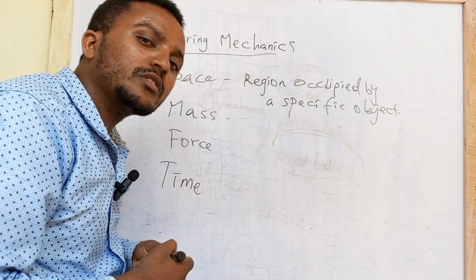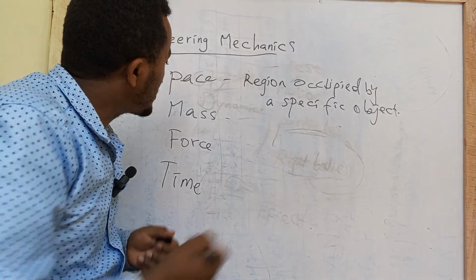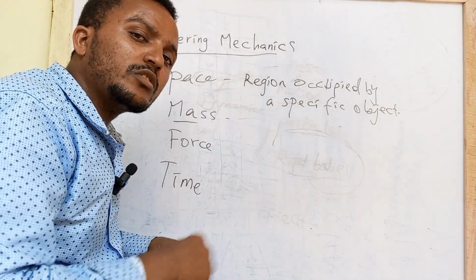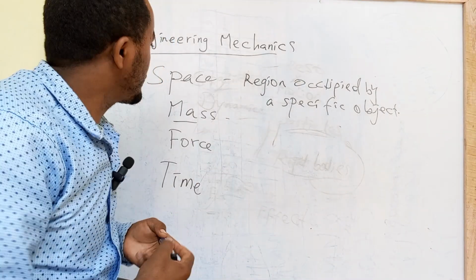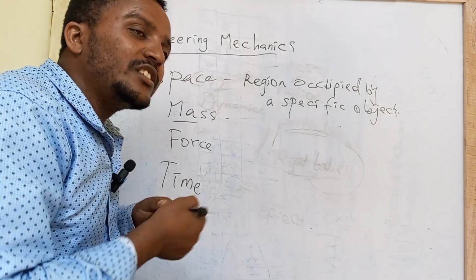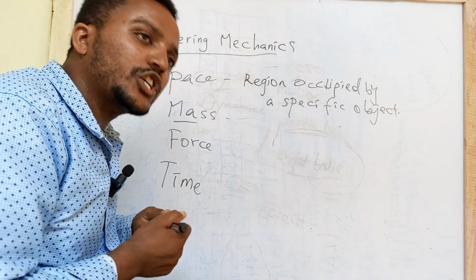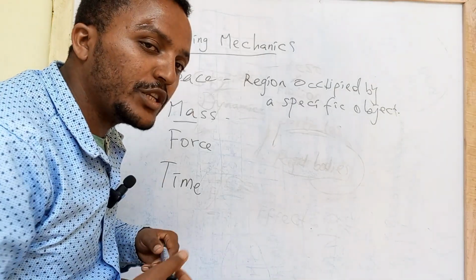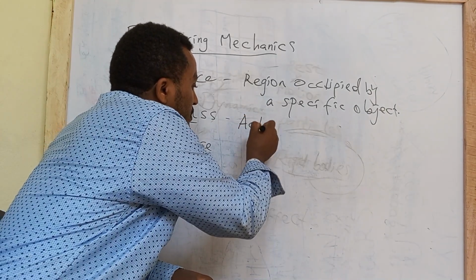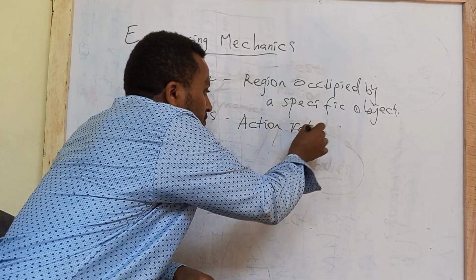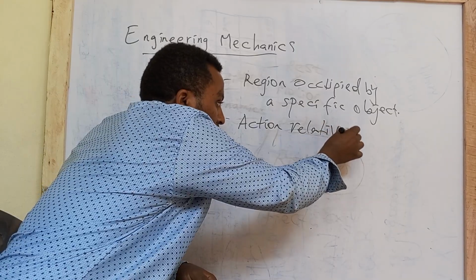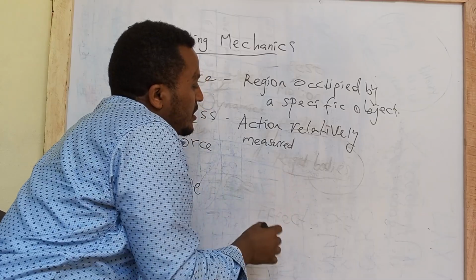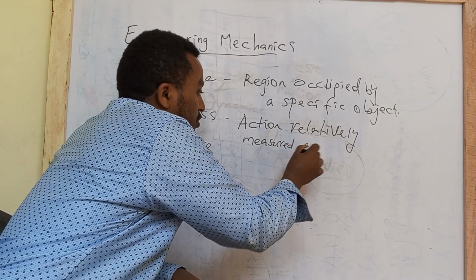How do you explain mass? Okay, what is mass? Mass is a quantity that is measured, right? How is it measured? Mass is basically the relative action of a load on another body. The relative action of force that's measured relative to another body. Okay, that is action, relatively measured as per another object.